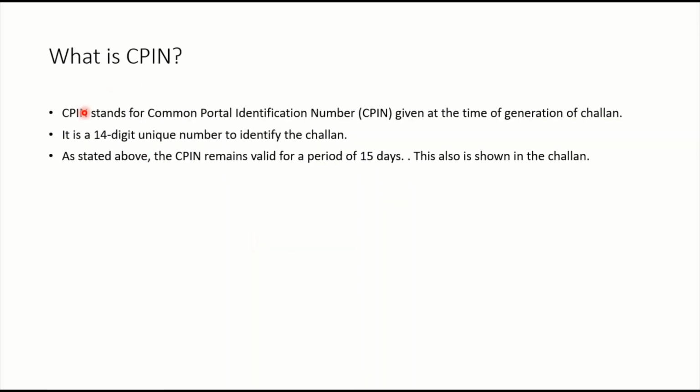Right? What is CPIN? It is the common portal identification number given at the generation of the Challan. Okay, Challan generation is different from the CIN number. It is a 14-digit unique number to identify the Challan. As stated above, CPIN remains valid for 15 days only. Within these 15 days you will have to make the payment. If you do not make the payment, you will have to generate another CPIN.